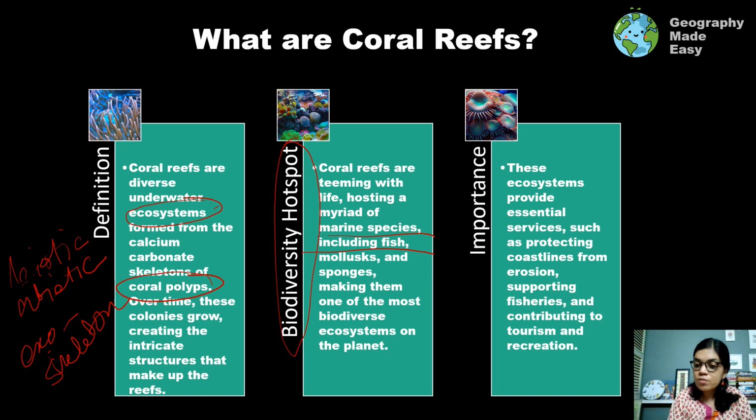These ecosystems provide a lot of essential ecosystem services, such as protecting coastlines from erosion, supporting fishermen because different kinds of fish are seen in these shallow seas, and contributing to tourism and recreation. They are very important also because of biodiversity, which we cannot ignore. Not only humans but also other animals and plants require the coral reefs for their survival. So it is a very important component in the marine ecosystem.